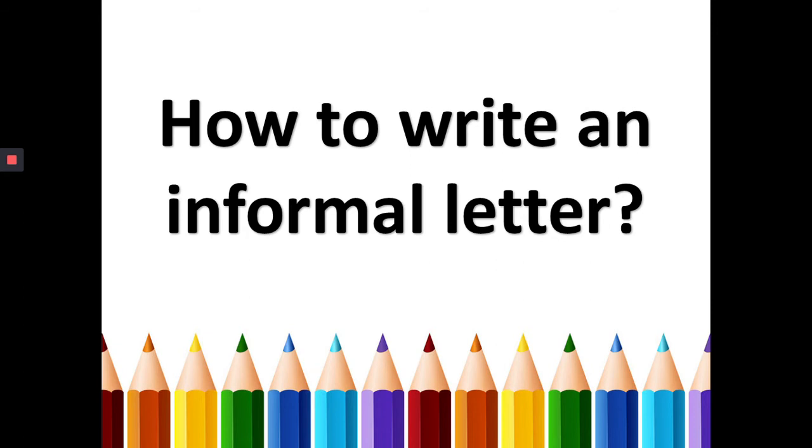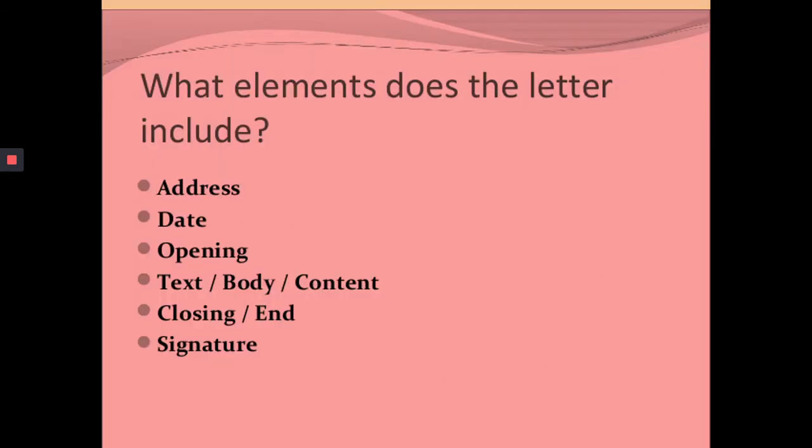How to write an informal letter? See, class, there are a few elements which are to be included in an informal letter. The first and foremost being the address of the sender, or you can say the address of the writer, the one who is writing the letter. Then comes the date, opening of the letter, the content or the body of the letter, closing or ending of the letter, and then comes the signature. That means you have to sign yourself in the end.